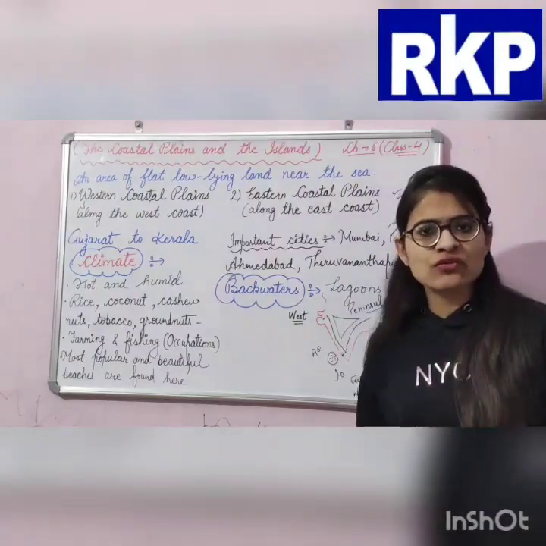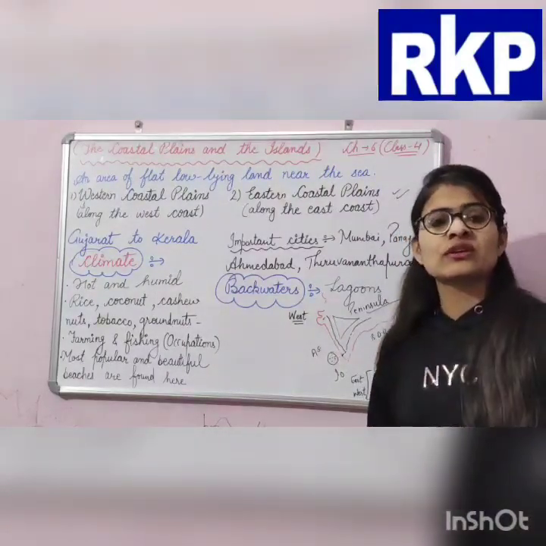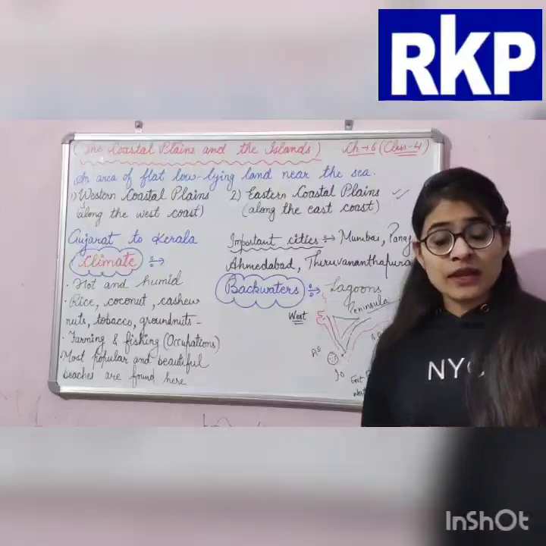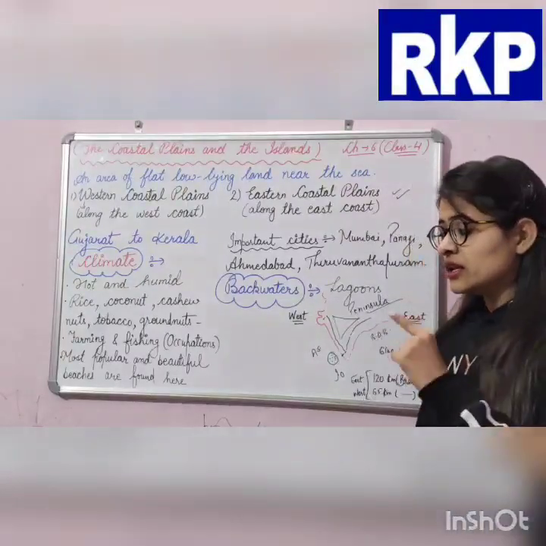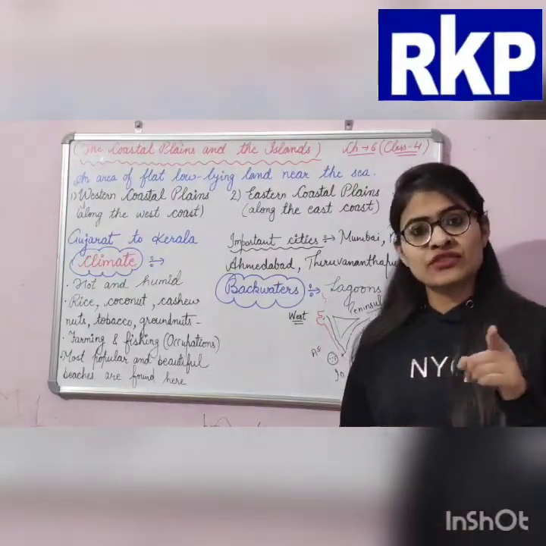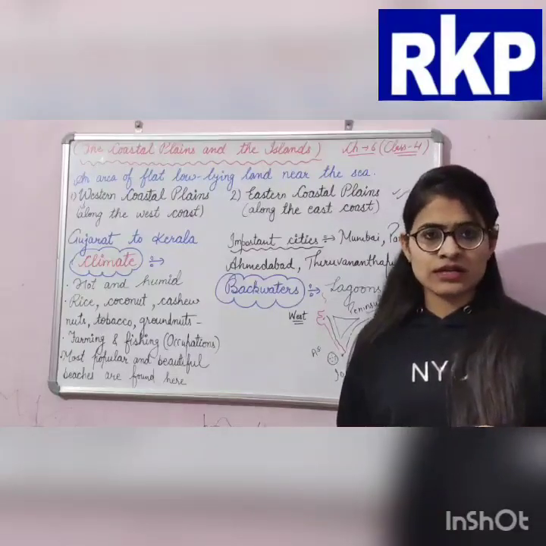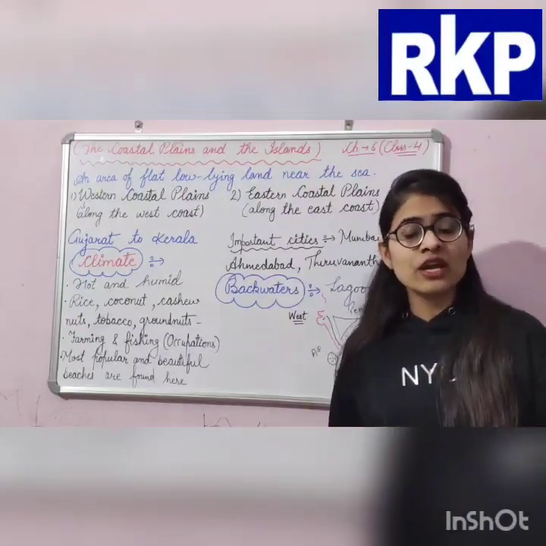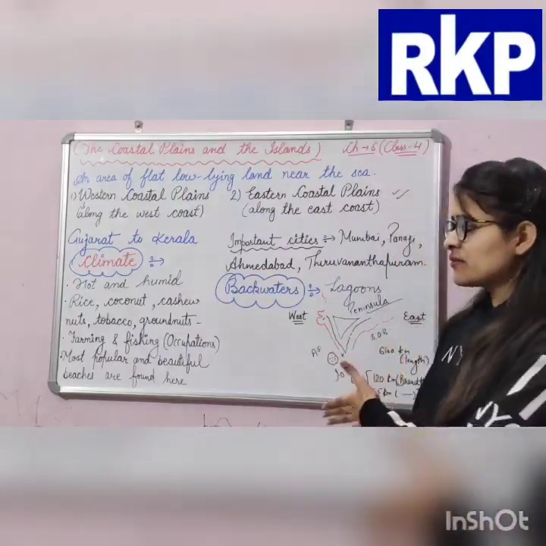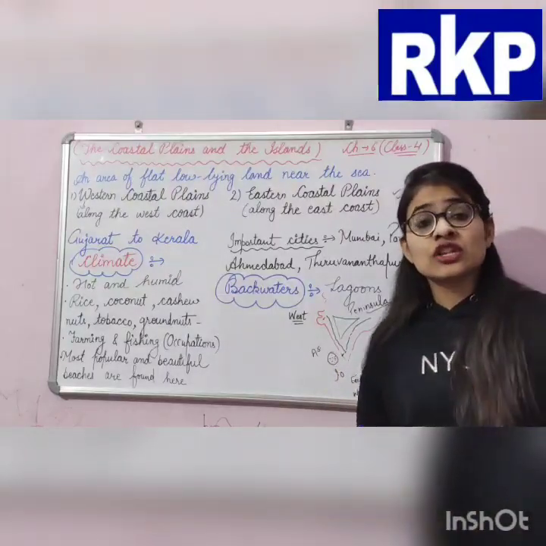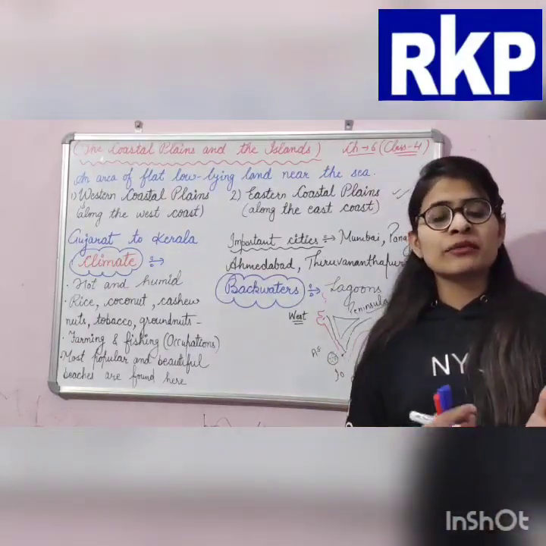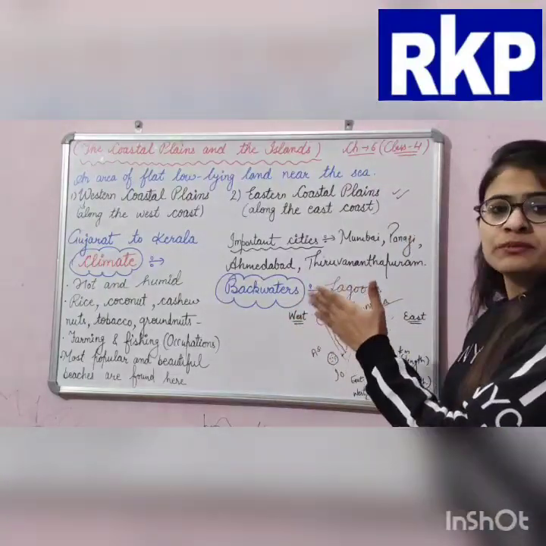Farming is the occupation of the people living there. But since they are located near the sea, obviously fishing would be done there too. So farming and fishing, both are the main occupations of the people of the western coastal plains.